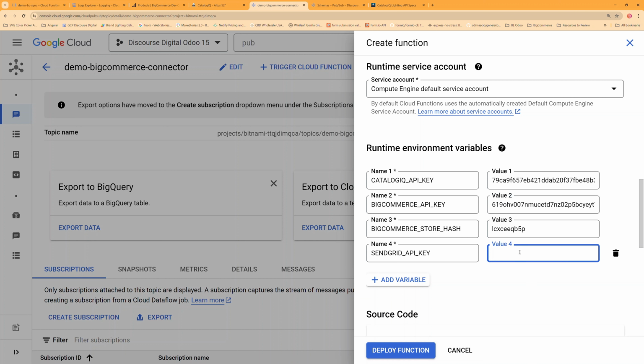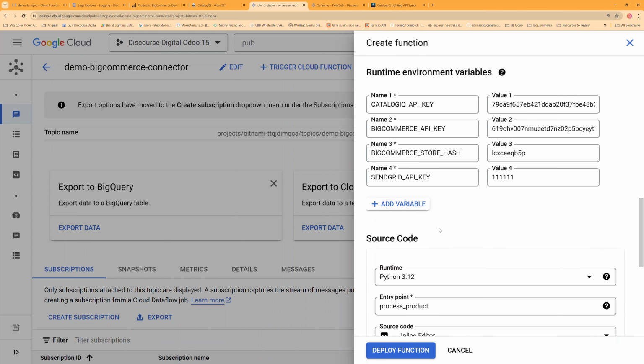And for our SendGrid key, I'm just going to put 111 here, since I'm not going to be using SendGrid at this time, but you can sign up for a SendGrid API key at sendgrid.com. And this will enable you, once you're configured, to send out emails using SendGrid.